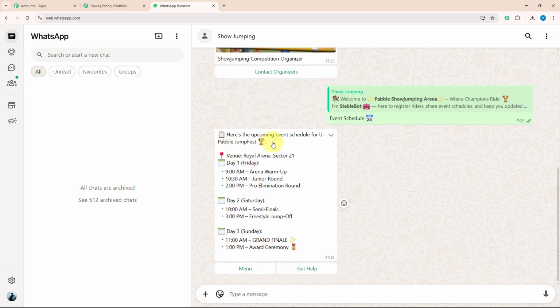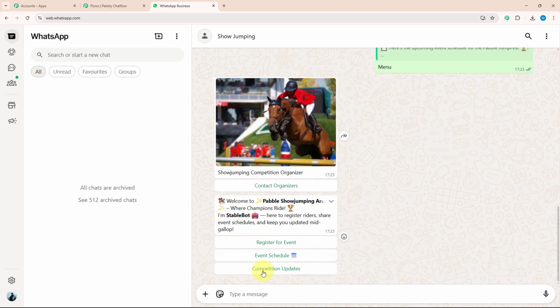As soon as I have clicked on that, I got information about upcoming events. With that, I got a menu button and a get help button. Now let's select the menu button. As soon as I have selected the menu button, I got my initial message again. Now let's select register for event.